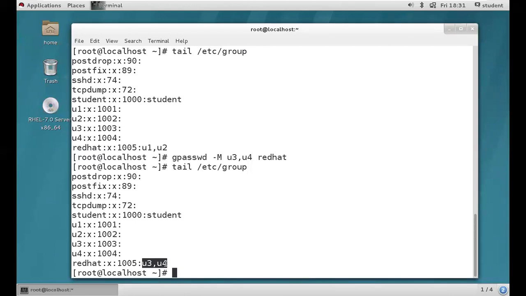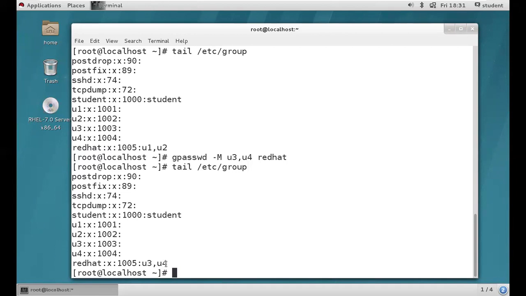We can overwrite, but we are unable to append. The old users in the group will all be overwritten with U3 and U4. I hope you got it, guys. But most people use usermod only in real time, and we write a small script to add multiple users into one group. It's not a big deal. While we are discussing scripting, I'll tell you.